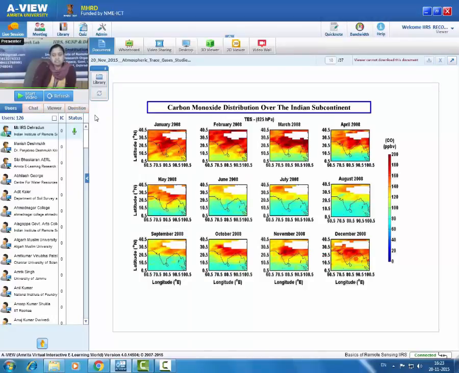Then what is the reason why we are getting high values during January to May and again from October to December, and why we are getting lower values during June to September? So there are two types of possibilities which we have already read. One, atmospheric boundary layer dynamics, and the second is transport.